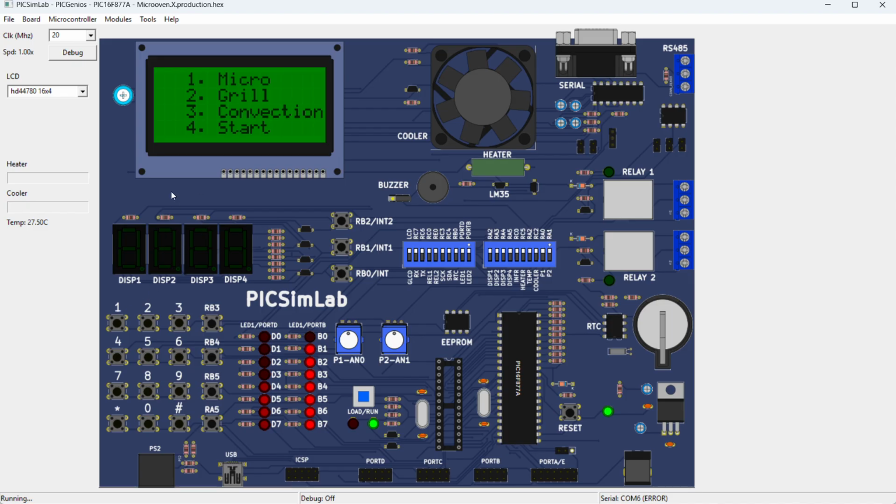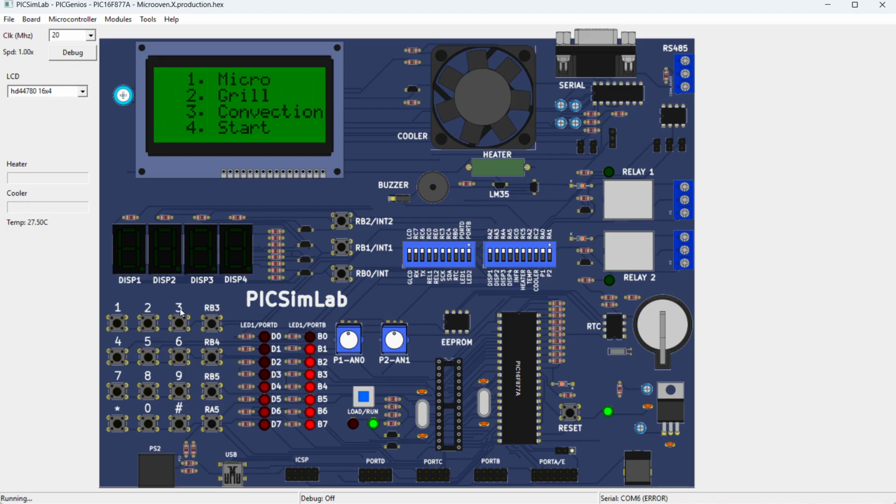In my PIC microcontroller, we use the PIC 16F877A. The LCD is the HD44780 type, 16 by 4. The fan rotates when cooking starts, and the buzzer is on when cooking stops. This is relay one.